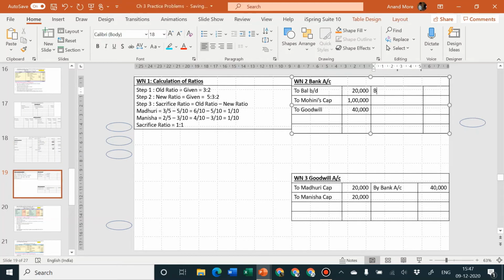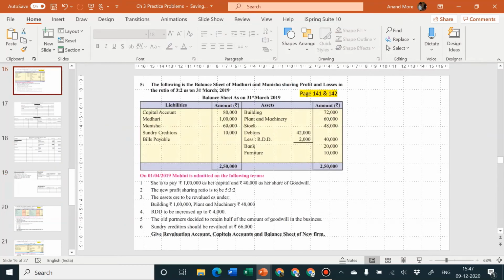So by Madhuri capital 10,000. By Manisha capital 10,000. Okay, next adjustment.